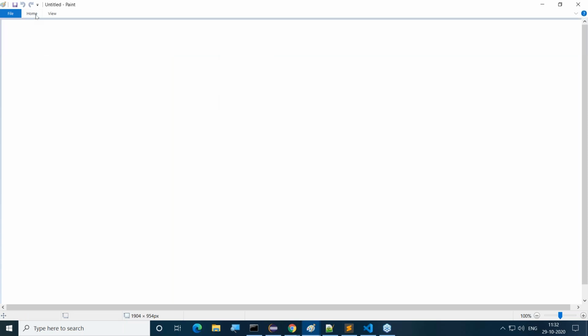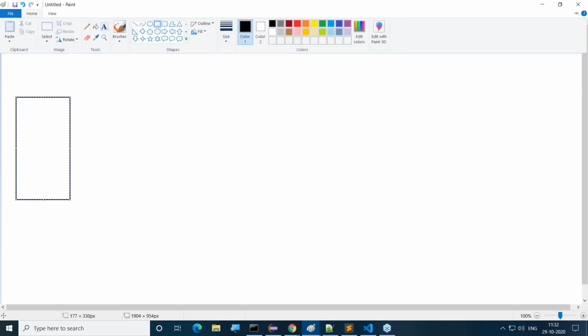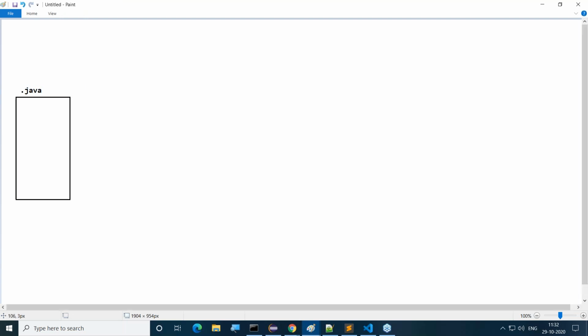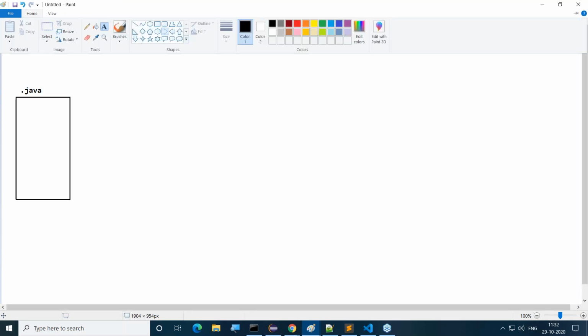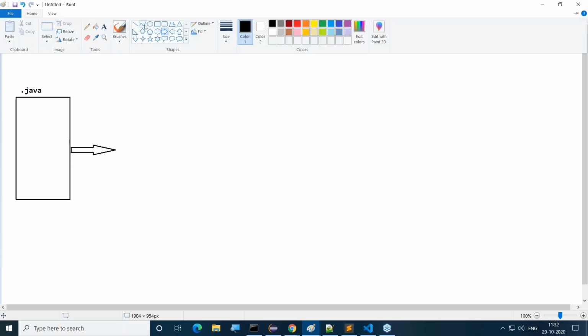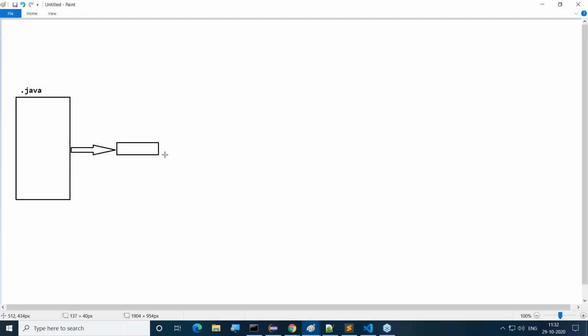For example, this is Java application. This is .java application, that means .java file. As per the definition, we have to understand. Now we want to perform compilation.